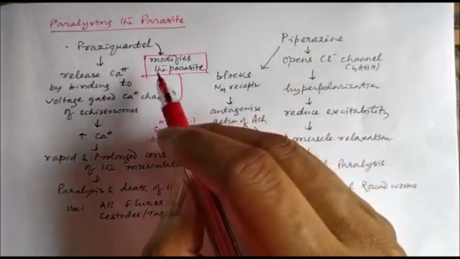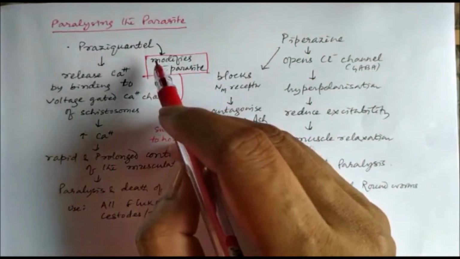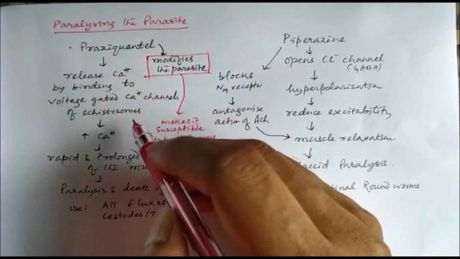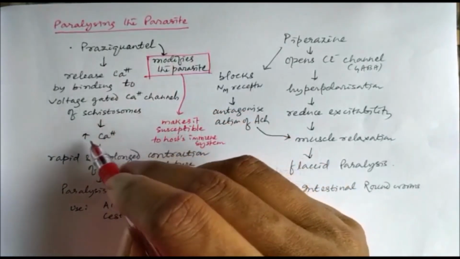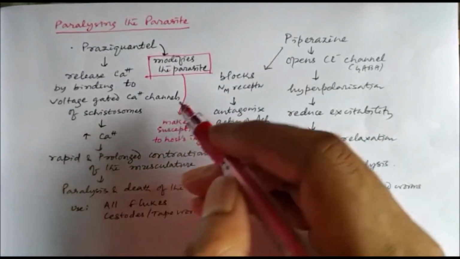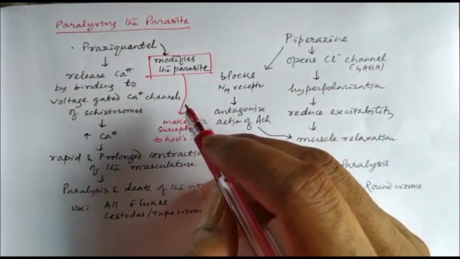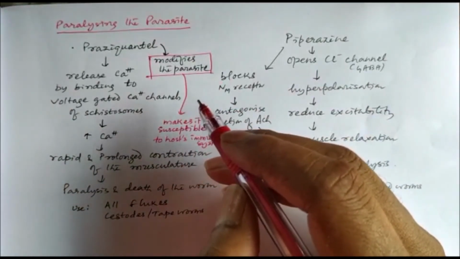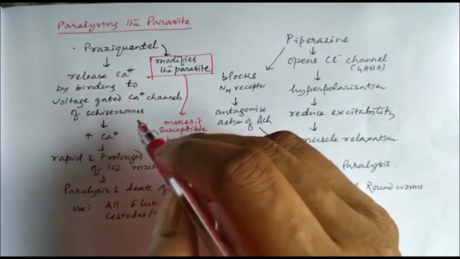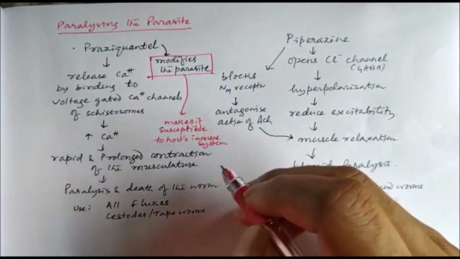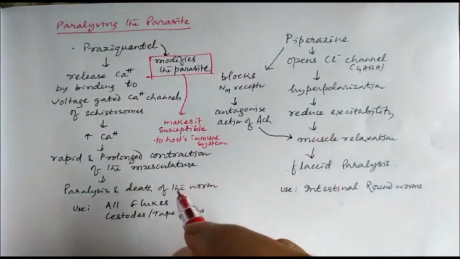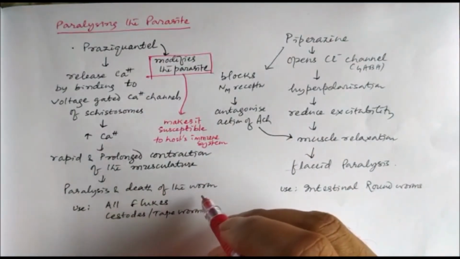Then another drug paralyzing the parasite is praziquantel, and its mechanism is a little bit different. It increases the concentration of calcium, and it acts on the voltage-gated calcium channels present in flukes or schistosoma, different species like Schistosoma mansoni, and there will be increased calcium level which causes contraction of the musculature. This action is rapid and prolonged, and this musculature contraction leads to paralysis and death of the worm.